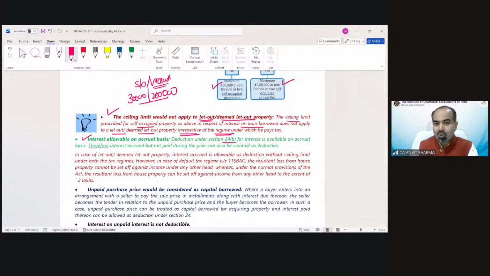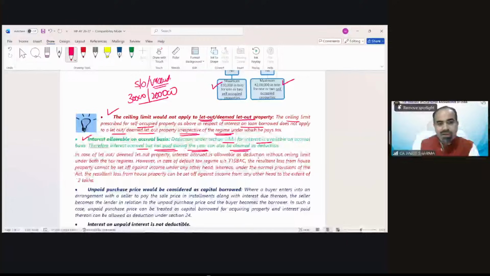Deduction under section 24B for interest is available on accrual basis. Therefore, interest accrued but not paid during the year can also be claimed as deduction. Next, in case of let out property or deemed let out property, interest accrued is allowed as deduction without any ceiling limit. We have discussed that.